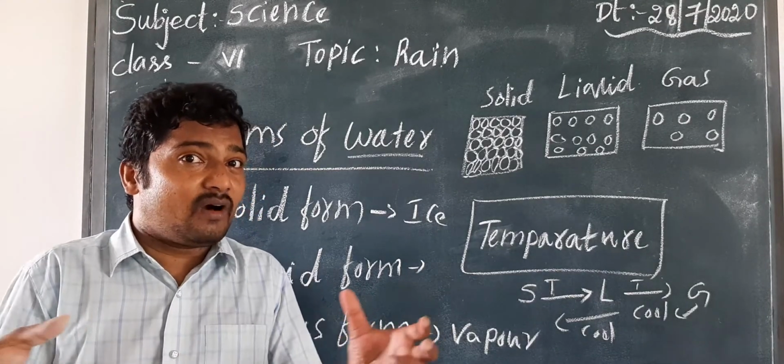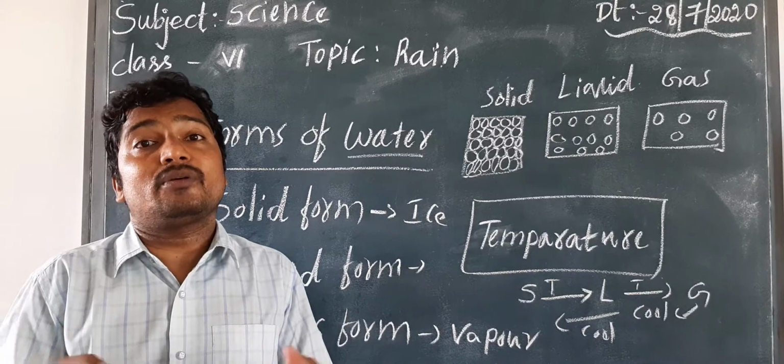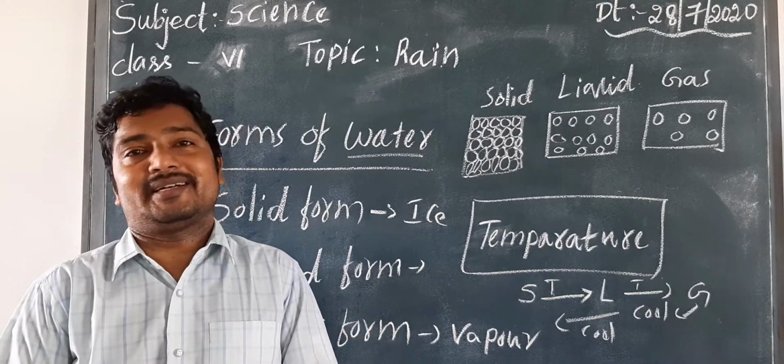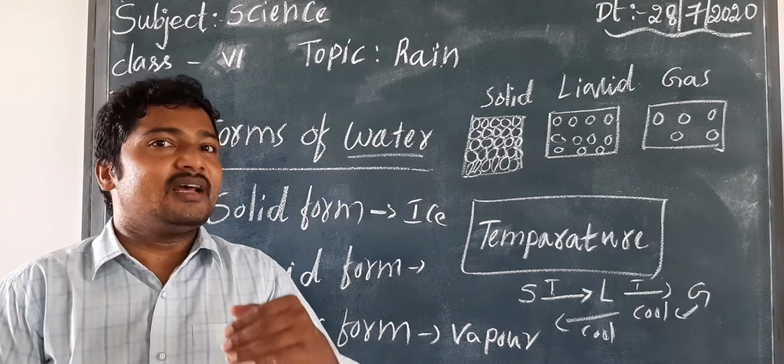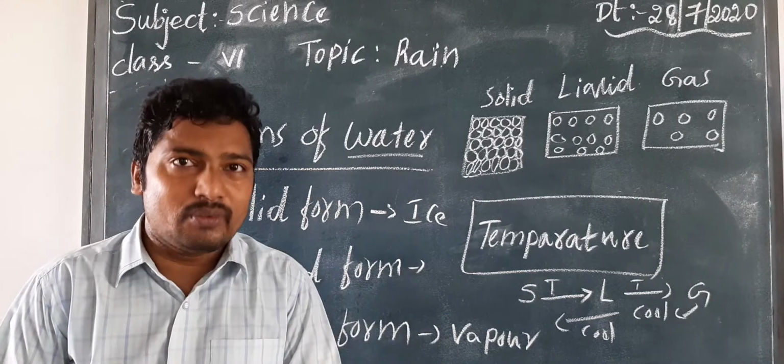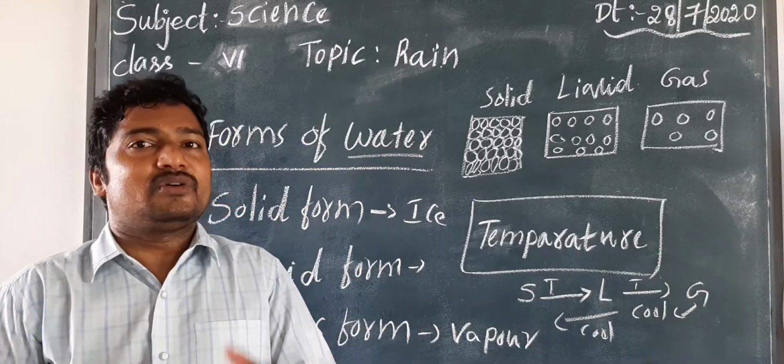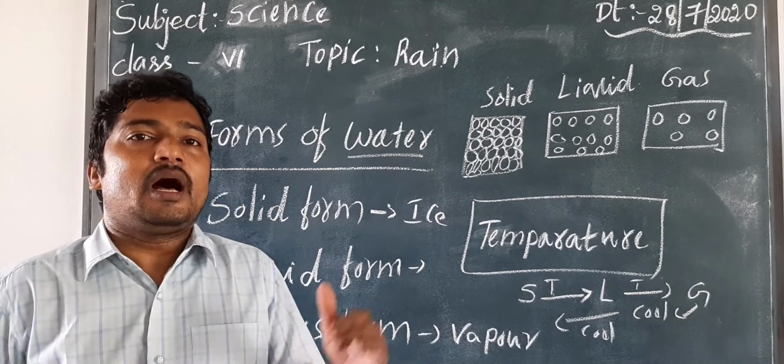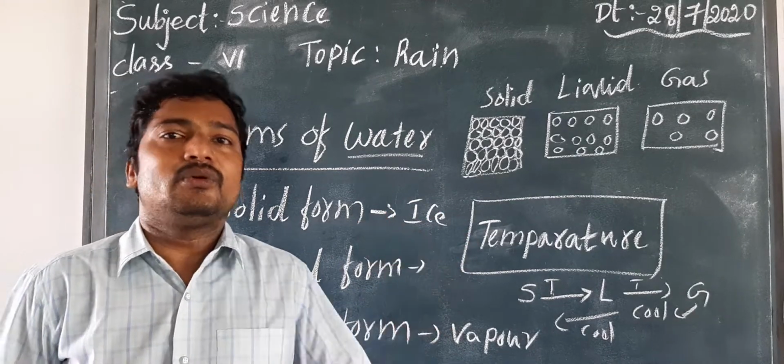There, ice molecules or ice cubes are formed because we are keeping it cool. Understand? So that is how we make ice by cooling.